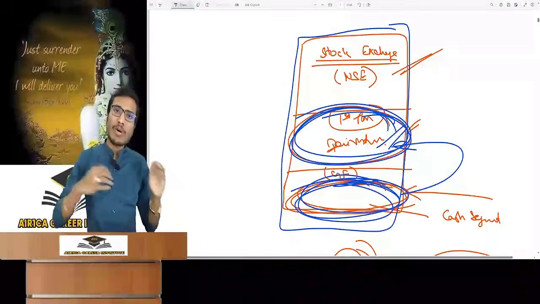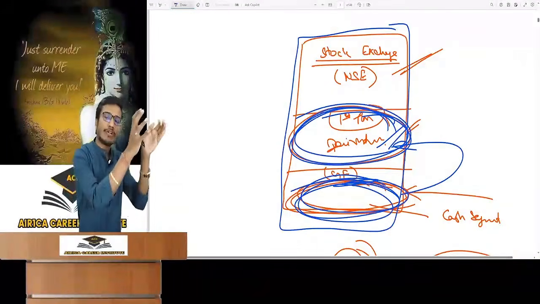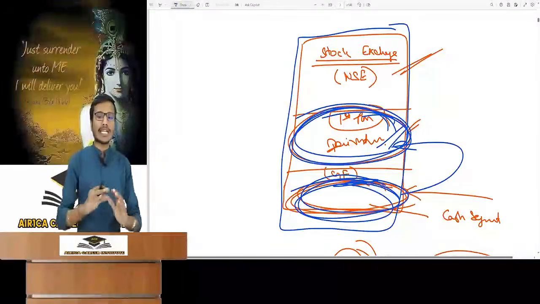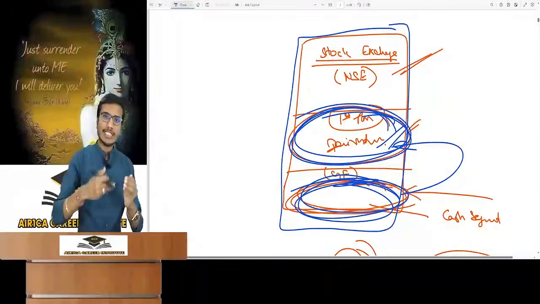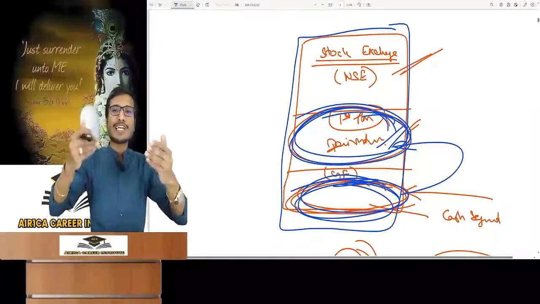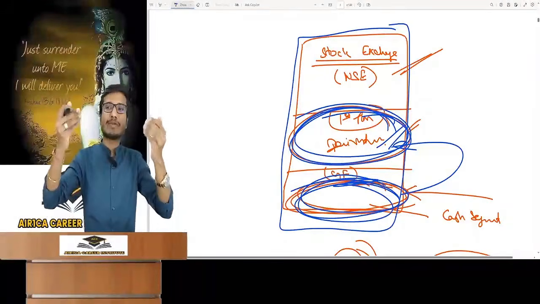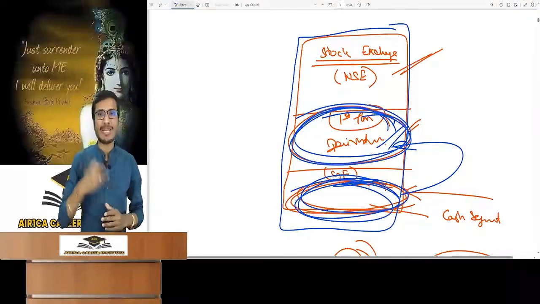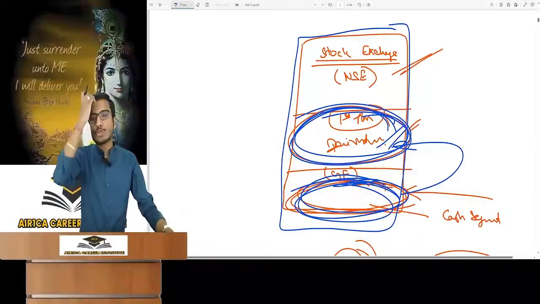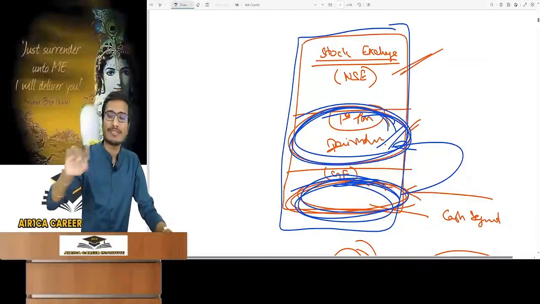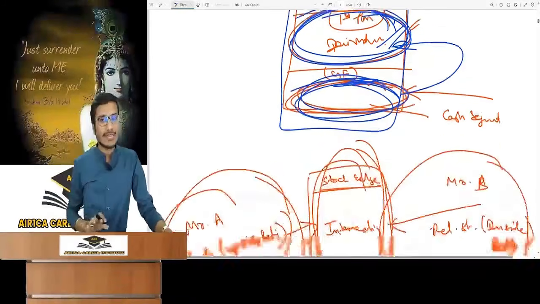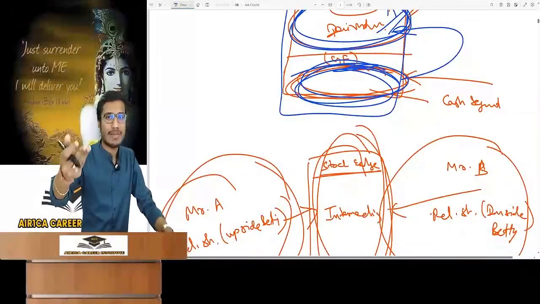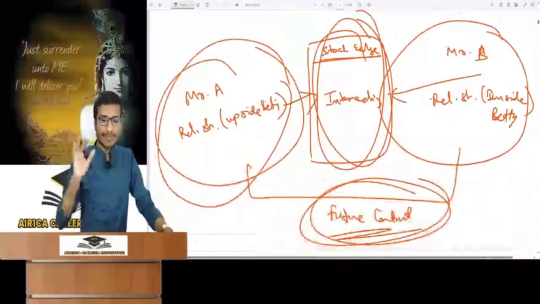Got my point? Practically you have to do it through digital platforms, but make an image in your mind that a cash market is running on the ground floor of the stock exchange, where you buy or sell in cash, and a derivative market is running on the first floor. You can make a future contract on any share or any index, or you can do the betting. Have you got it? So derivatives through the stock exchange are called future contracts. A future contract is done through the stock exchange and a forward is done face to face. Otherwise, both are the same.